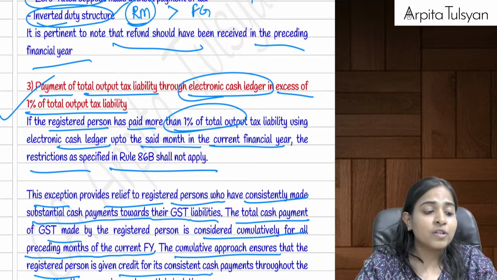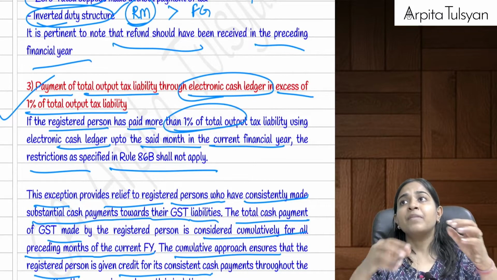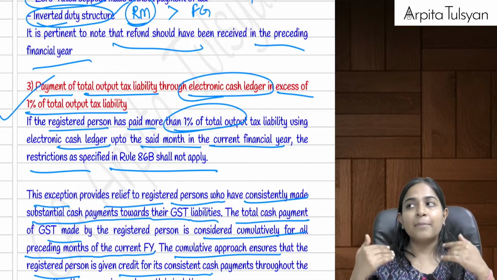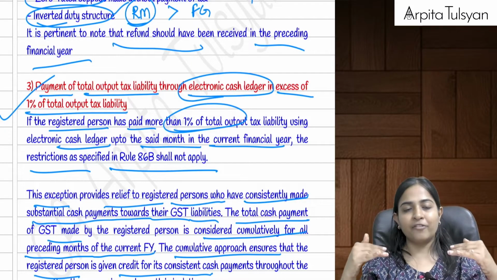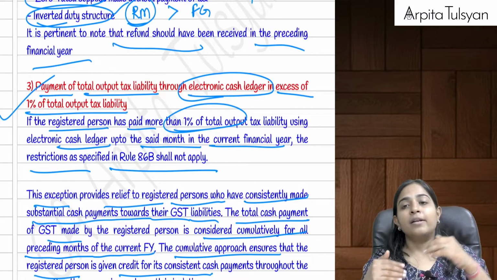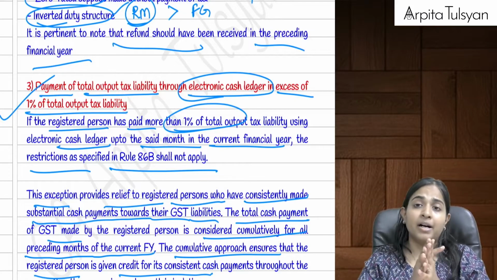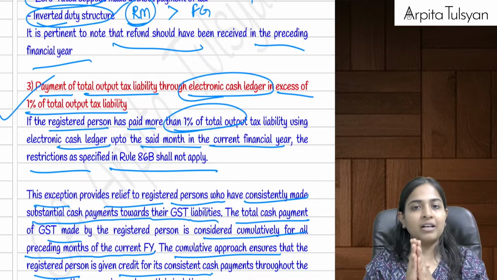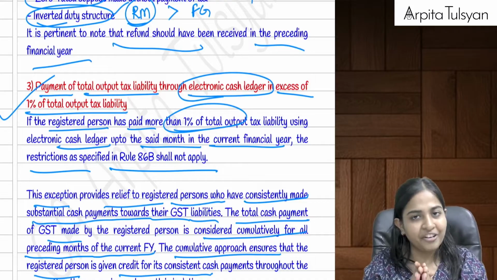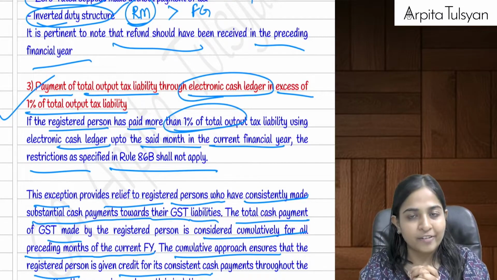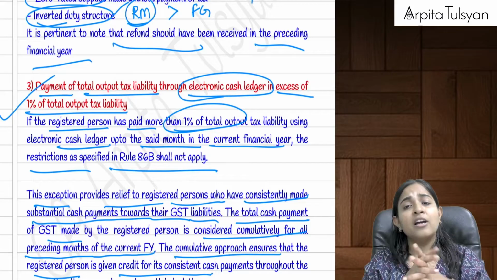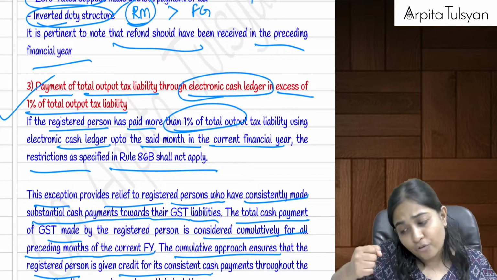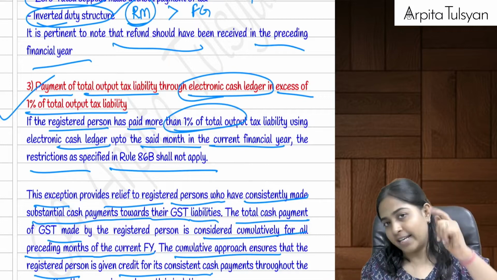Third one, we have to check it for every particular month. Let's say we are in the month of November, and the year started from the month of April. Now we are checking for November, whether in November the supply was more than rupees 50 lakhs. If yes, then 1% should be paid by way of electronic cash ledger. But then I see that, oh God, from April to October I have paid so much amount in cash, so why should I pay it for the month of November? So government said, yes, good point.